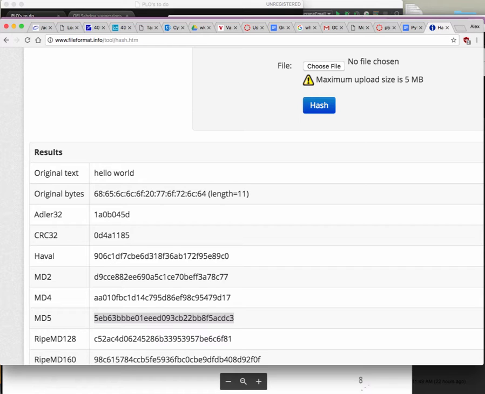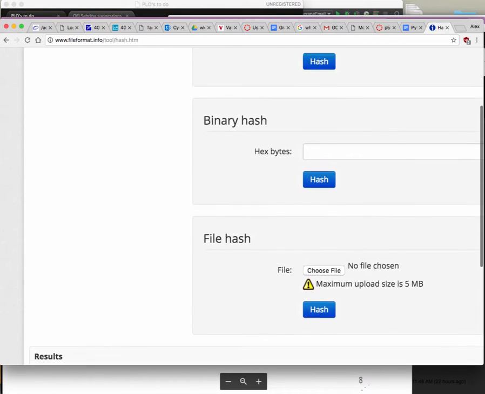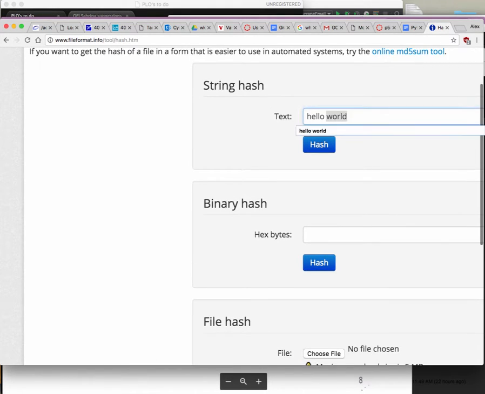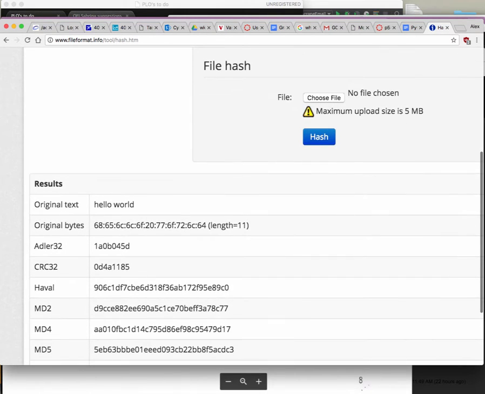But that password is saved in your computer, not in its original form, right? Not hello world 101 with an exclamation or whatever, but it is saved in its encrypted form, which means it's saved as something like this. So if my password on my computer was hello world, and I am saving that using MD5 encryption, then it will be this piece of text right here.